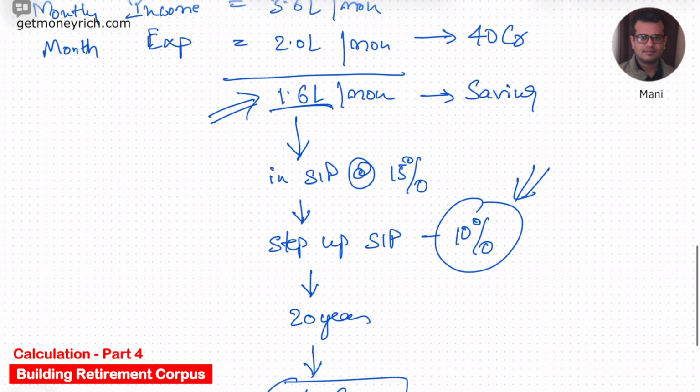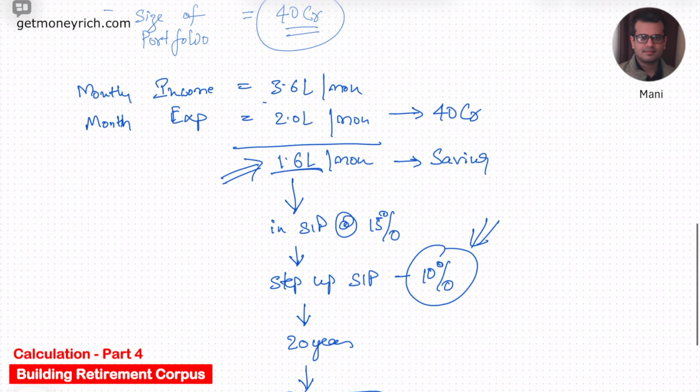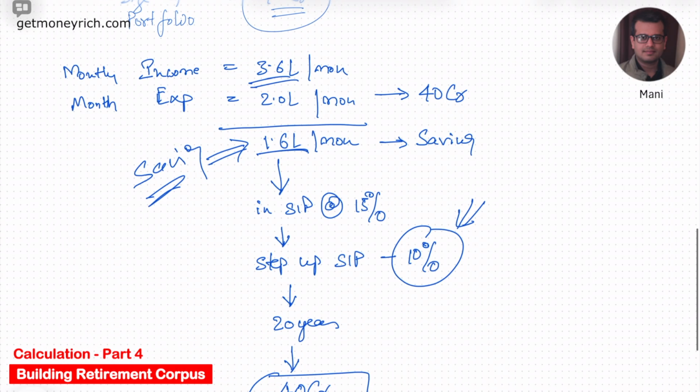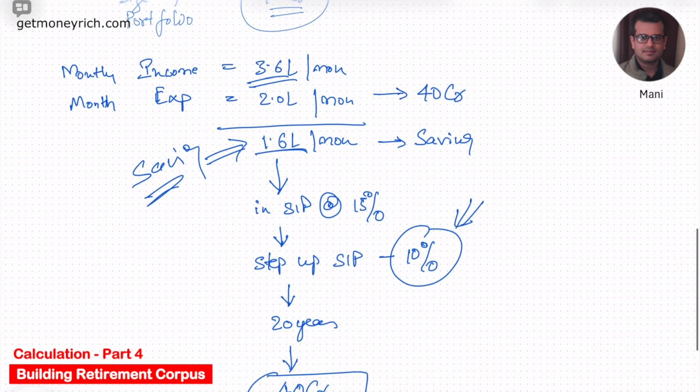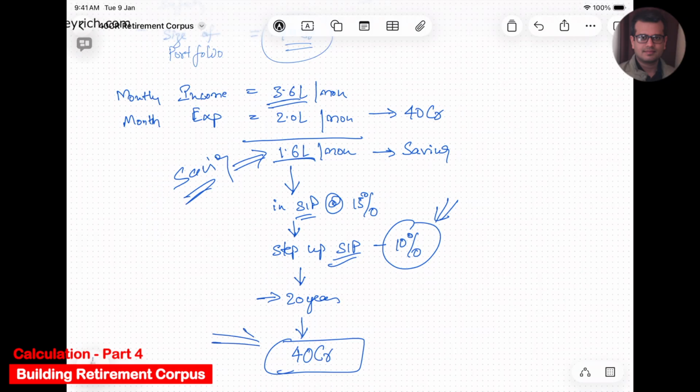corpus. So here you can see the person is earning 3.6 lakh rupees and he is saving 1.6 lakh rupees, and that 1.6 lakhs he is investing in a SIP, which is a step up SIP of 10%. In 20 years he generates a 40 crore retirement corpus. So the critical part is this: almost 44.5% of the total income of the person gets saved, and only then he was able to generate a 40 crore retirement corpus.